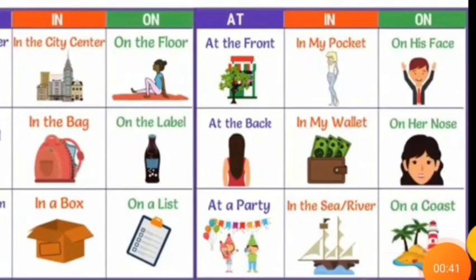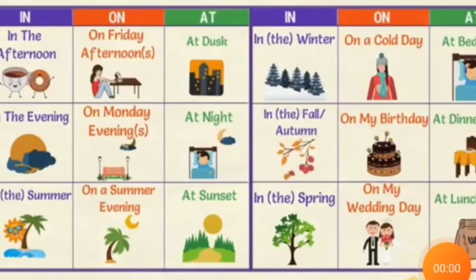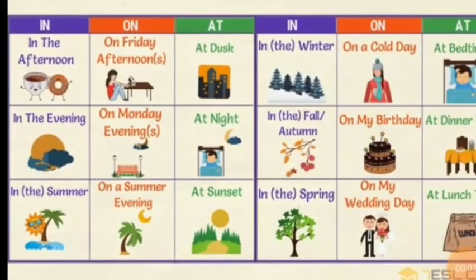So we have done a lot of preposition of place with examples by using in, on and at. Now we would see preposition of time. Now see, when do we use in? In the afternoon, in the evening, in the summer, again on Friday afternoons, on Monday evenings, on a summer evening.